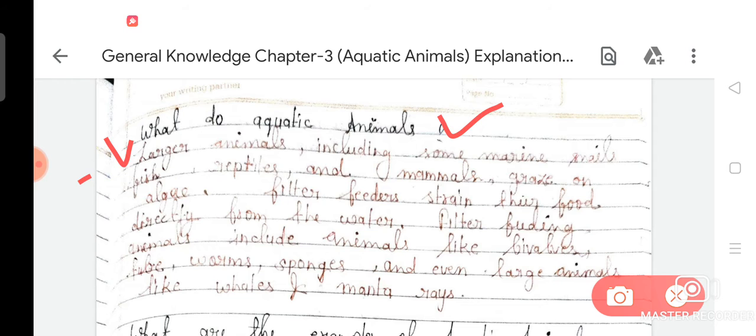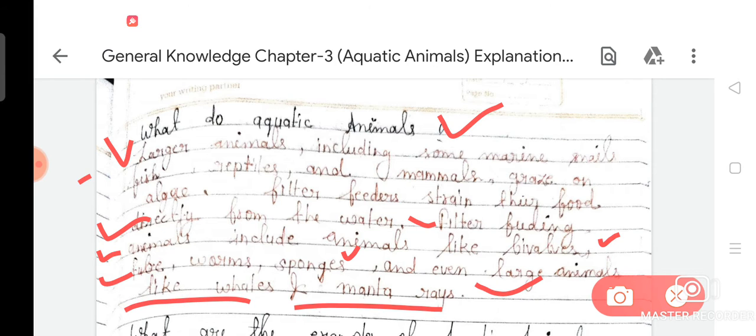Filter feeders strain their food directly from the water. Filter feeding animals include animals like bivalves, tube worms, sponges, and even large animals like whales and manta rays.